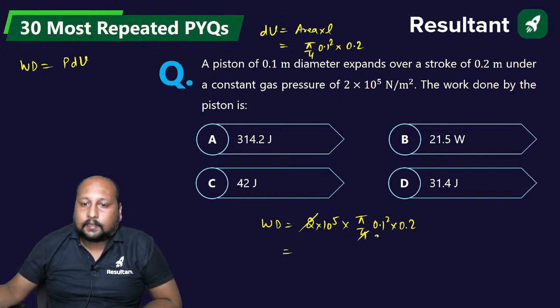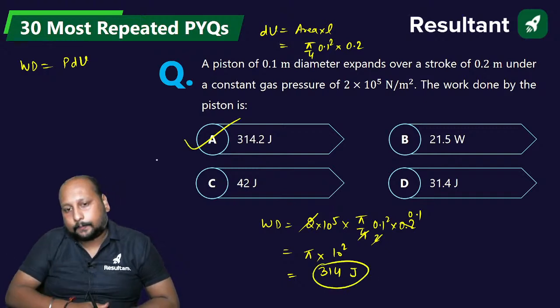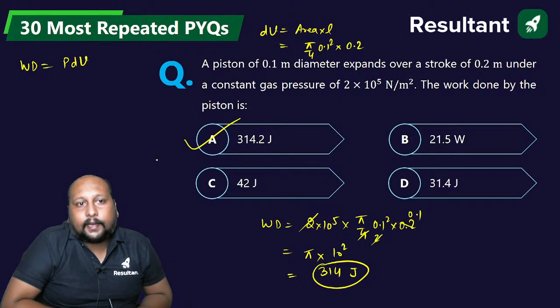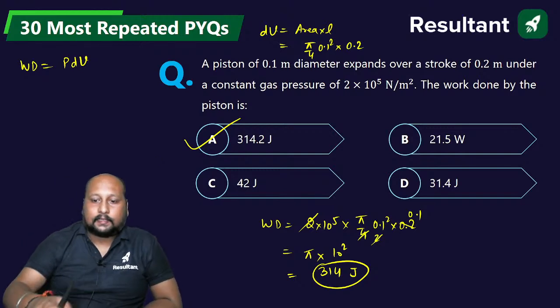So this gets cancelled. This is 2, this is 0.1, so it will be something around pi into 2. That is 314 joule, approximately 314. Option A is the correct answer. Okay, 3.14 into 10 to the power 2. So we are getting option A as the correct answer. Chaliye, next question.